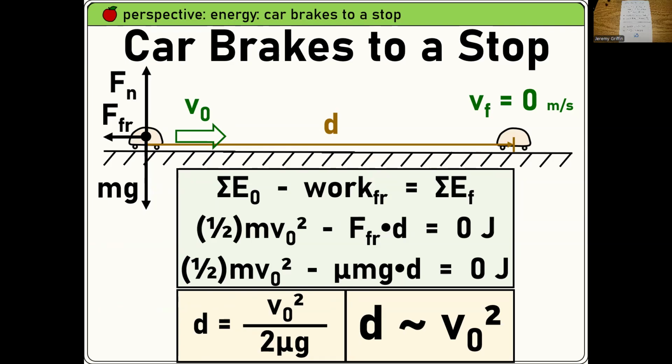So if you have a light car versus a heavy car, do they have the same braking distance? Yep. If they have the same tires, same road, same initial speed, yeah, same braking distance. That's a good classic physics question. How about this? Suppose you have a slow car versus a fast car. What if you have a car that's going 3 times the speed of another car? What happens to the braking distance? 9 times the braking distance. There's a factor of 3 squared. That's 9 times the braking distance.